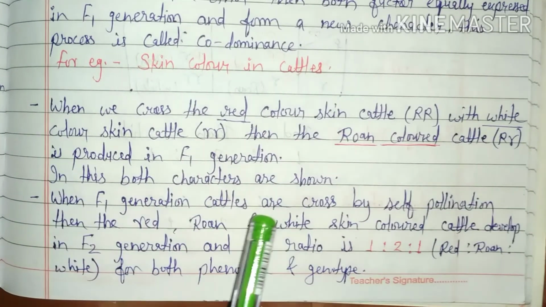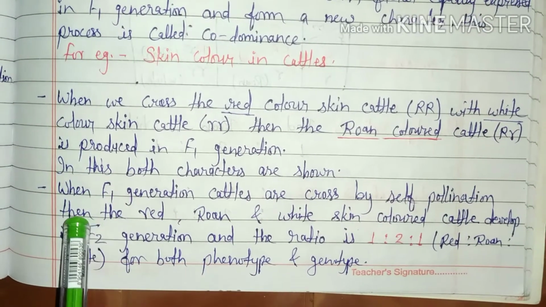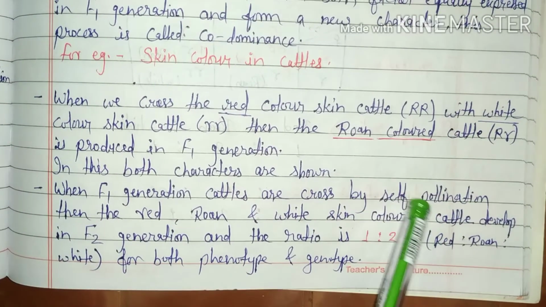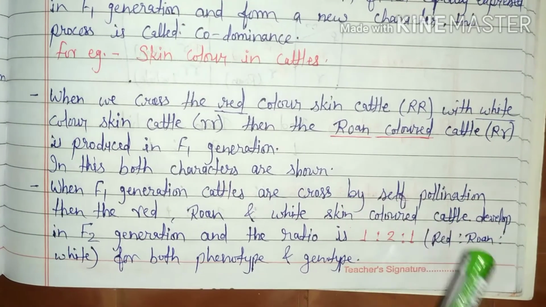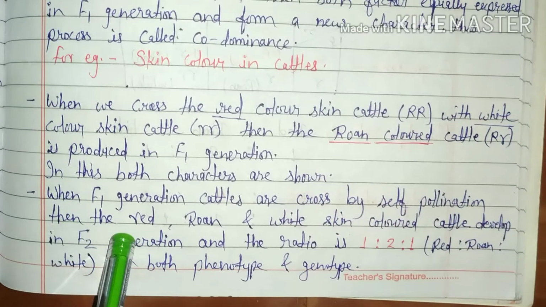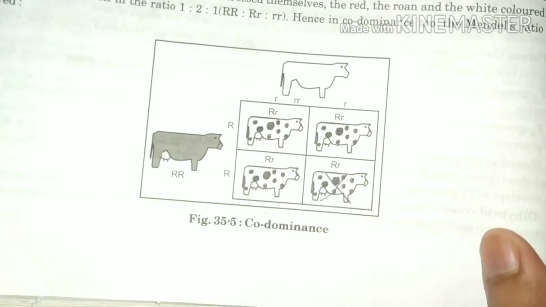When F1 generation cattle are crossed by self-pollination or interbreeding, the word pollination is used for plants. So in animals, we use only selfing or interbreeding. Then the red, roan and white skin color cattle develop in F2 generation. And the ratio is 1:2:1 for both phenotype and genotype.